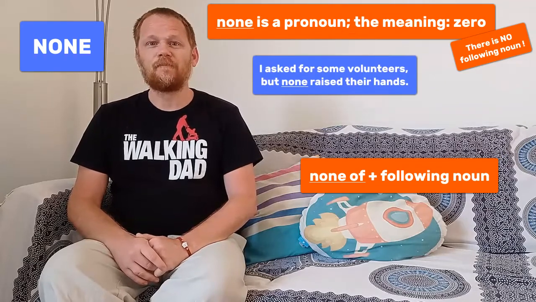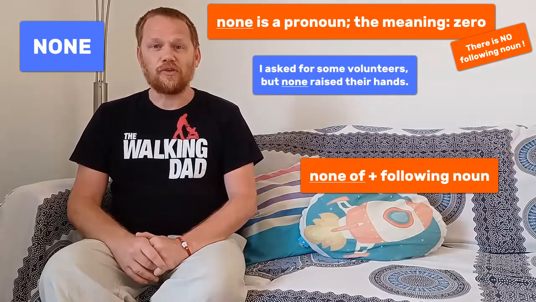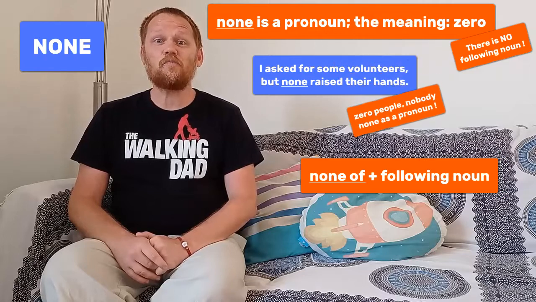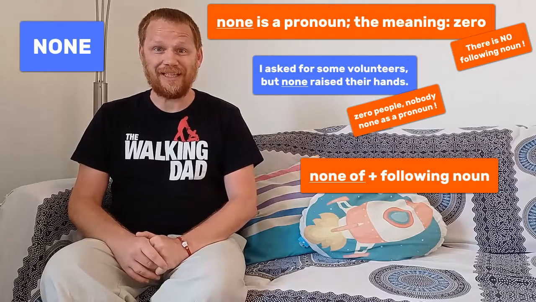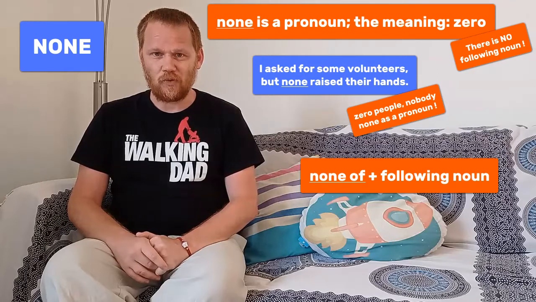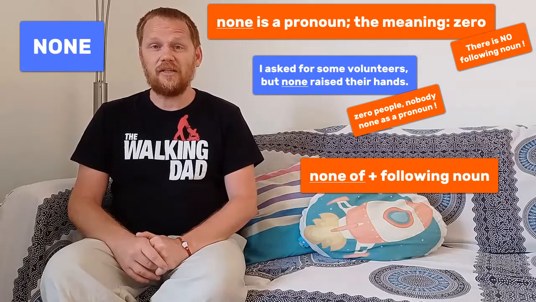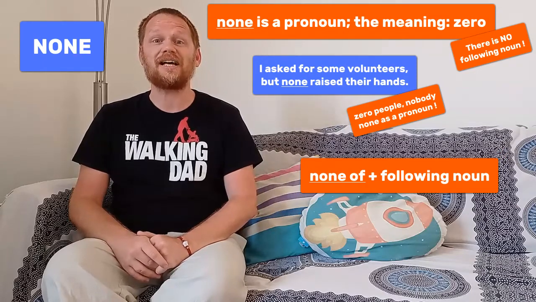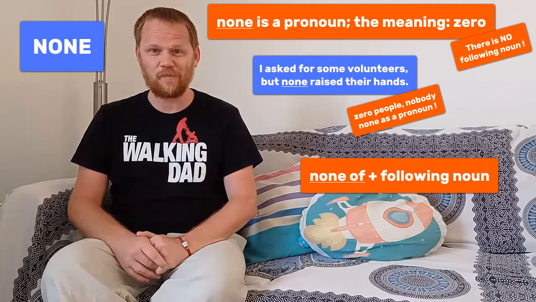For example, I asked for some volunteers, but none raised their hands. None, 0 people, nobody, none raised their hands, okay? Now you see that we use none without a following noun, okay? We use it as a pronoun.